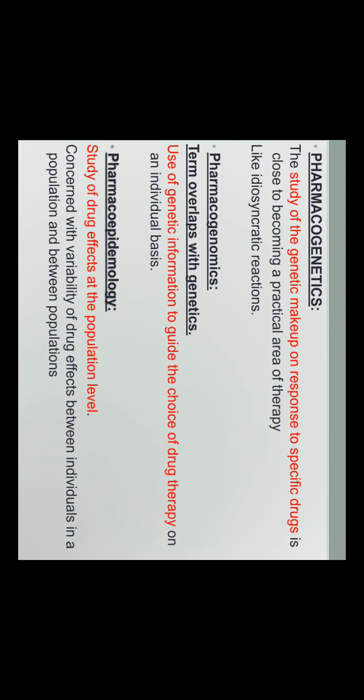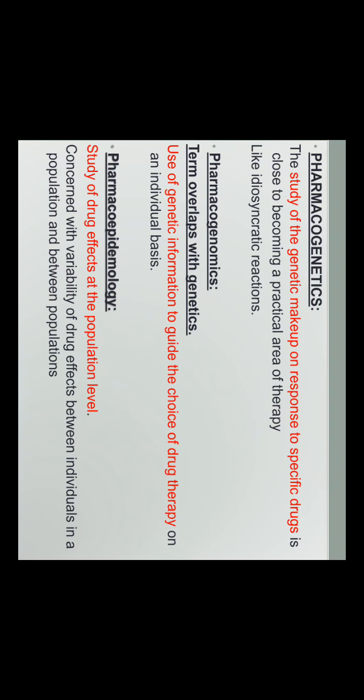There are some terminologies such as pharmacogenetics. Pharmacogenetics is the study of the effect of genetic makeup on response to a specific drug and is close to becoming a practical area of therapy. The term overlaps with pharmacogenomics, which is the use of genetic information to guide the choice of drug therapy on an individual basis.